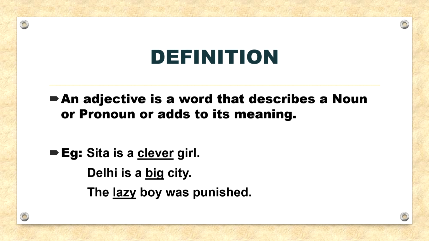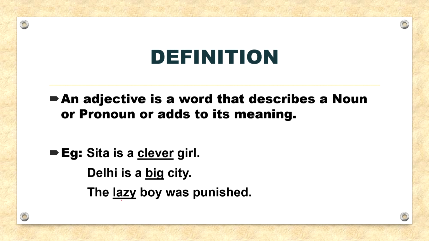So let us understand with the help of an example. Sentence 1, Sita is a clever girl. So in sentence 1, clever shows what kind of girl Sita is, or in other words, clever describes the girl Sita. Similarly, let us look at another example. Delhi is a big city. So the adjective big is used just before the noun city as a description, or you can say characteristic or attribute of the city.